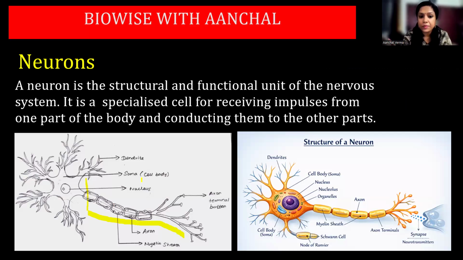Excuse me, children. Now you can see here there is something called axon terminal. They are called axon terminal knobs, right? So these bulb-like structures, I'll show you the diagram later. They help in the transmission of impulse from one neuron to the other, from one axon terminal to the dendrites